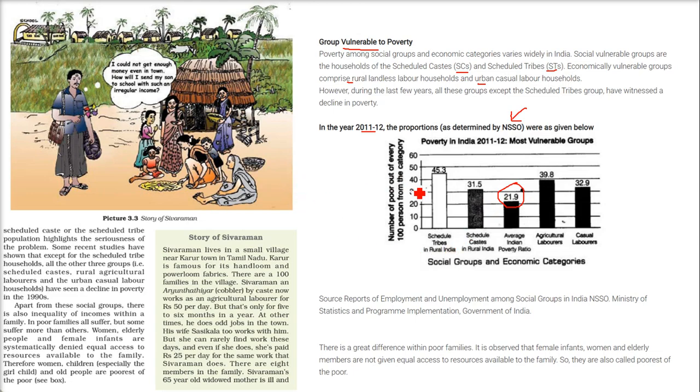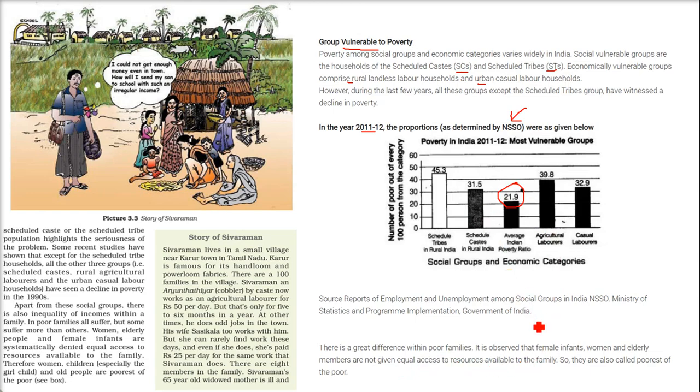The source is the reports on employment and unemployment among social groups in India by NSSO, Ministry of Statistics and Program Implementation. You see there is a difference between the actual average of India and that of the vulnerable groups. So there is great difference within these poor families.